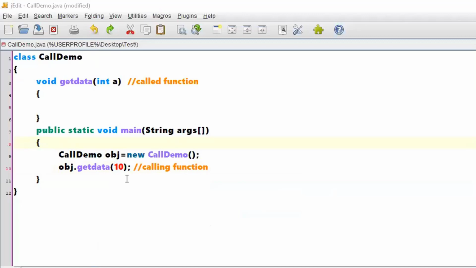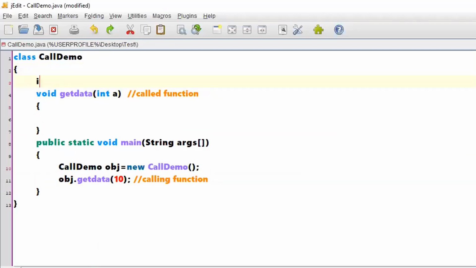When I said call by value, is it referring to the same thing, call by value itself? Whatever the syntax we have written, it's a call by value itself. Let me make a small change to understand things in a better fashion. Say for example, I have some instance variable with a value of 50. Within this particular getData, let me give the same name, data itself.